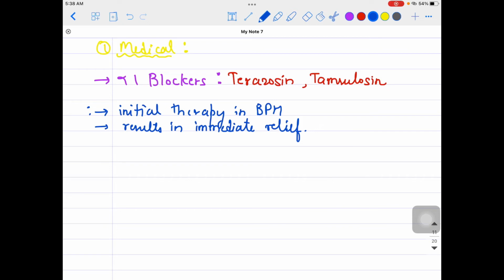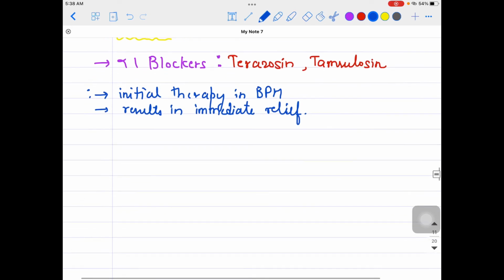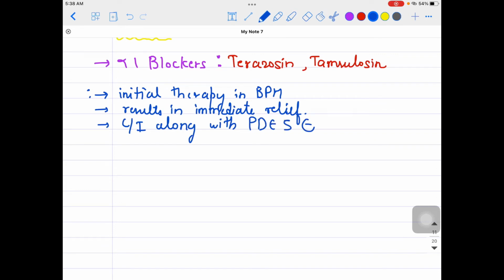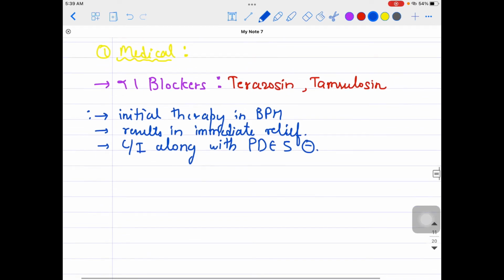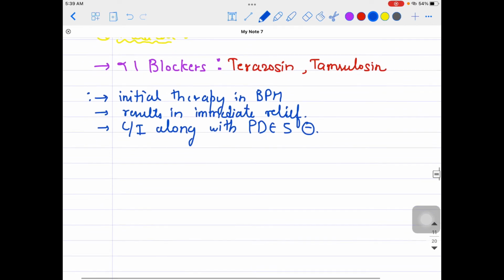But they should be given with caution in patients who are already on a phosphodiesterase 5 inhibitor such as sildenafil. Why is it so? Because they can cause severe hypotension. That is one of the warnings you need to consider in your patient while giving alpha 1 blockers. So they are contraindicated along with PDE5 inhibitors, for example sildenafil, which you call Viagra.